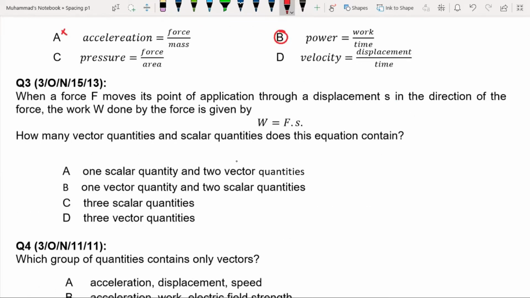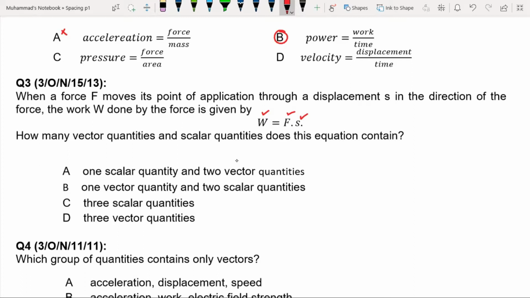Question 3: when a force F moves its point of application through a displacement S in the direction of force, the work done by the force is given by the formula F dot displacement is equal to work done. How many vector quantities and scalar quantities does this equation contain?